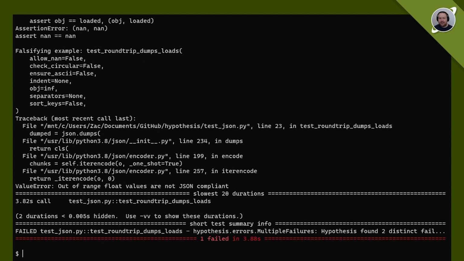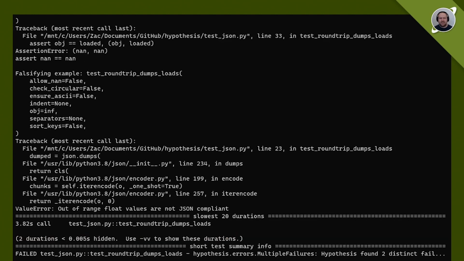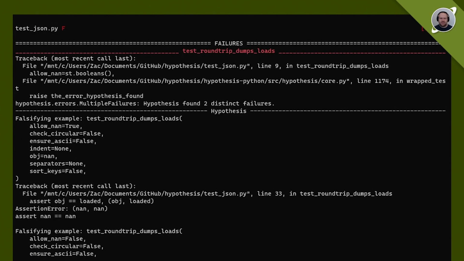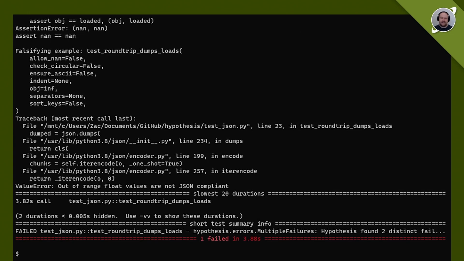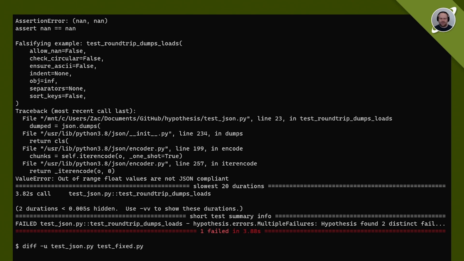This is pretty simple. We have a test function, we just run it, and we've been given two distinct failures by hypothesis. In the first one, we've discovered that, of course, the floating point not a number value is unequal to itself. Yay for not a number. We'll see more of it later. And as our second distinct failure, we've discovered that if allow nan is false and we pass infinity, then encoding is actually invalid because this is a violation of the strict JSON spec. So I'm going to fix that.